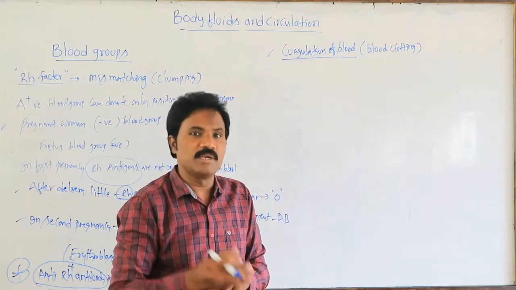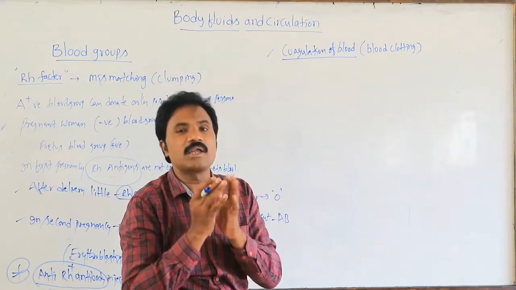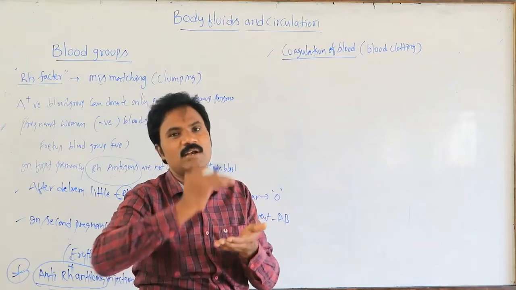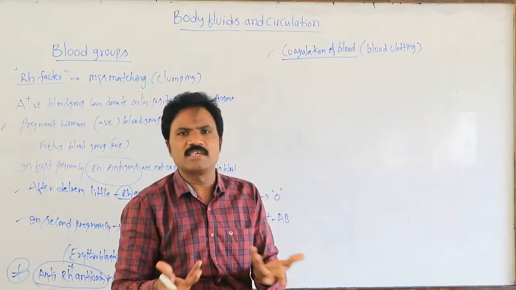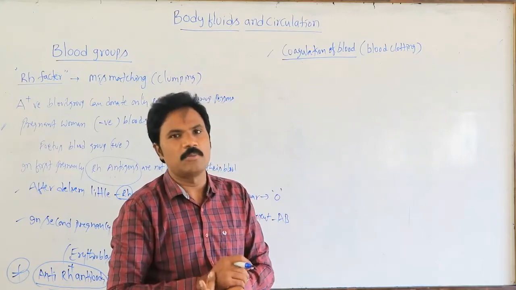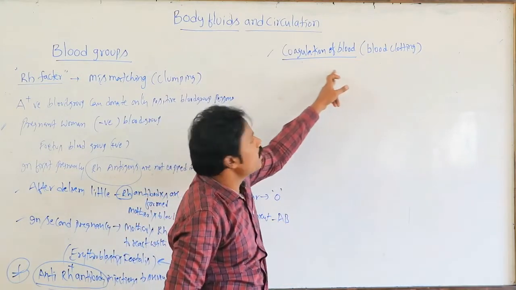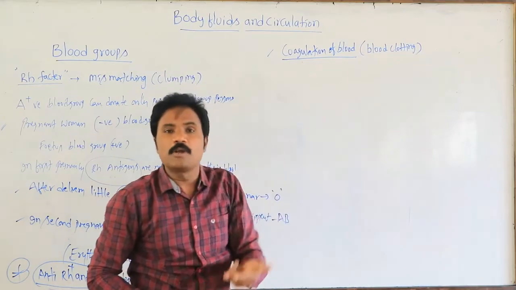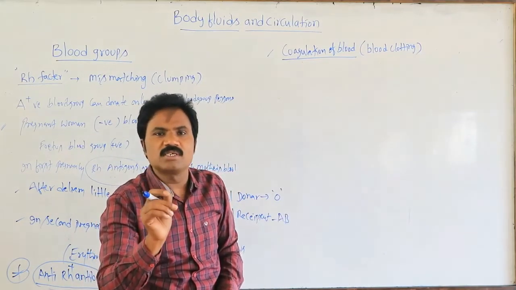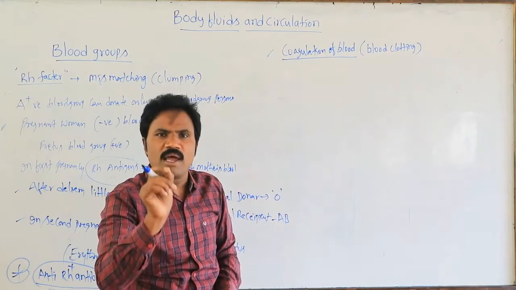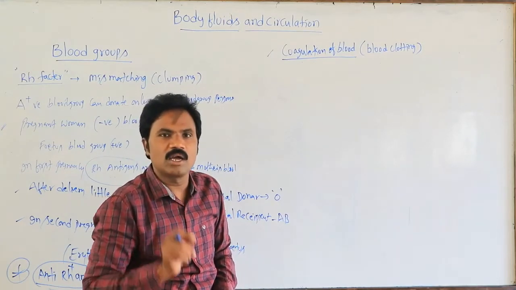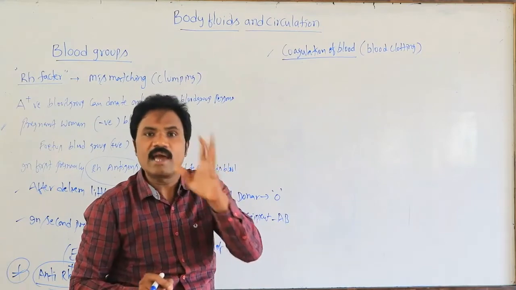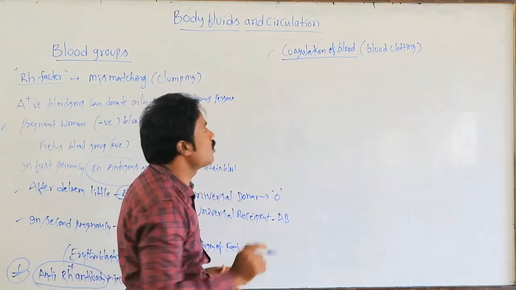Within 3 to 6 minutes, how does the clotting of blood happen? How is the loss of blood from our body prevented? If it is a severe injury, the loss is maximum; if it is a minor injury, it is less. So, coagulation. Which mineral acts in a crucial role for the coagulation or clotting of the blood when there is an injury? Calcium ion acts in a very crucial role.